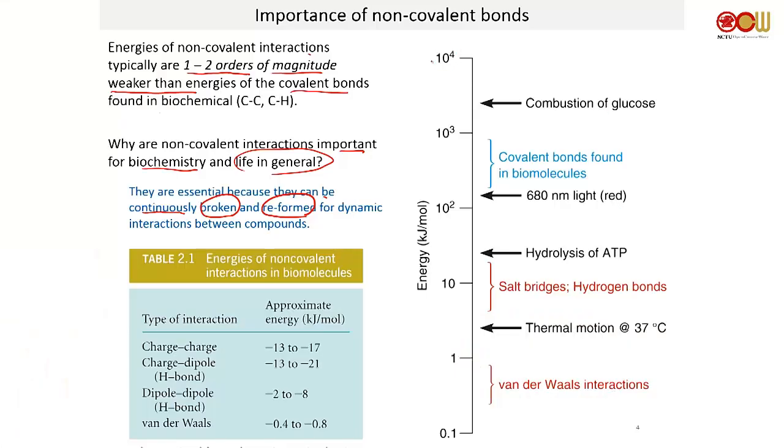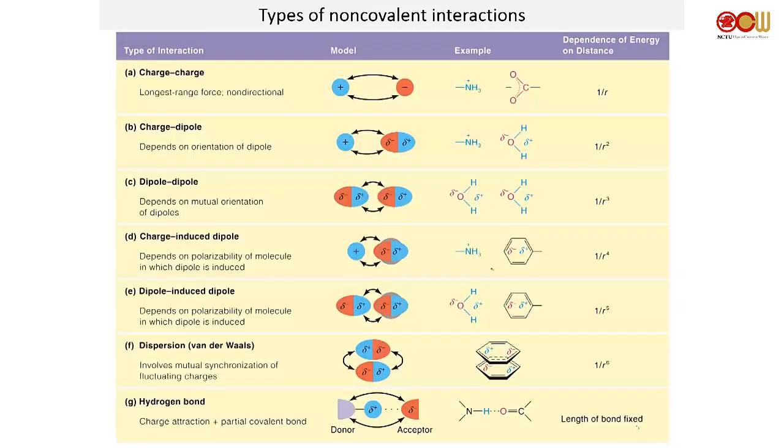All right, so if we look at an energy spectrum, you've got a lot of energy at one end, not so much energy at the other. Van der Waals is down here, not very strong interactions. But if we look at around here, you've got hydrogen bonds. So for hydrogen bonds, the energy is actually quite high. That means that if you form hydrogen bonds, your chemical becomes stabilized. So formation of hydrogen bonds releases energy, okay? These are the different types of non-covalent interactions that we will really be concerned with.